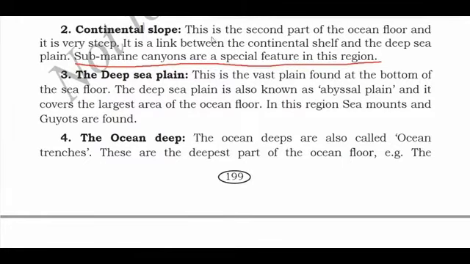So what is continental slope? It is the second part of the ocean floor and it is very steep. It is a link between the continental shelf and the deep sea plain. Submarine canyons are the special feature in this region.